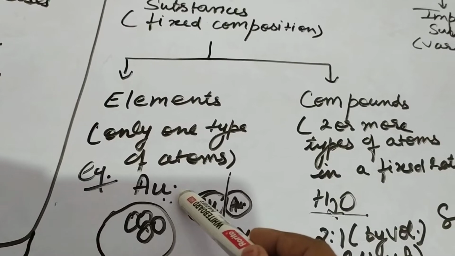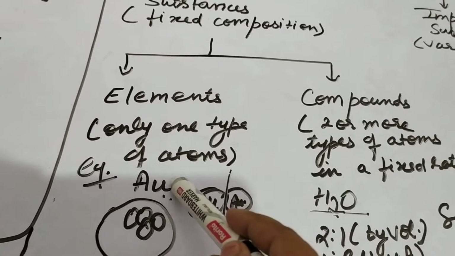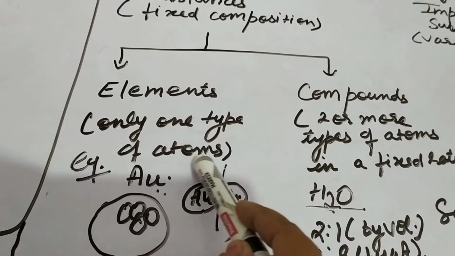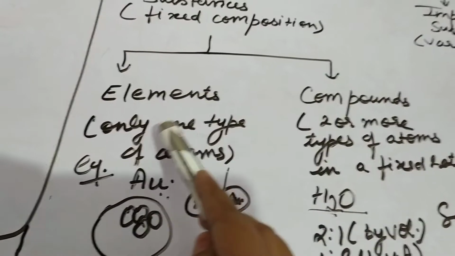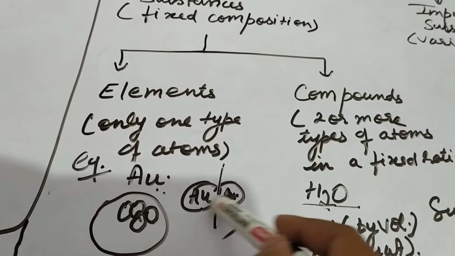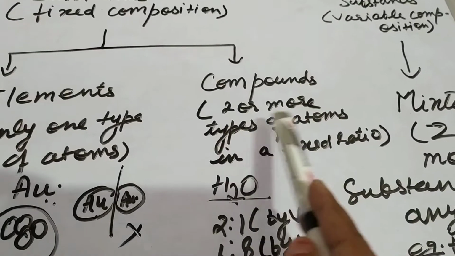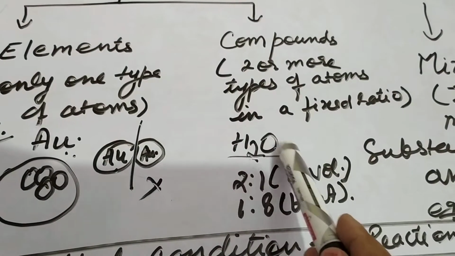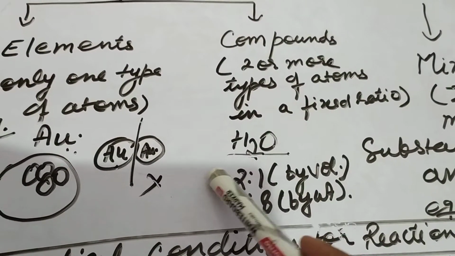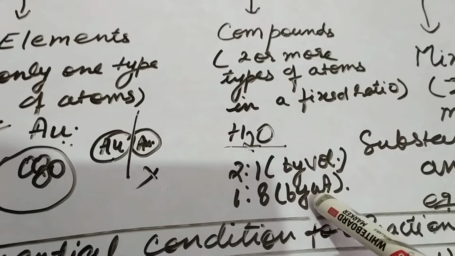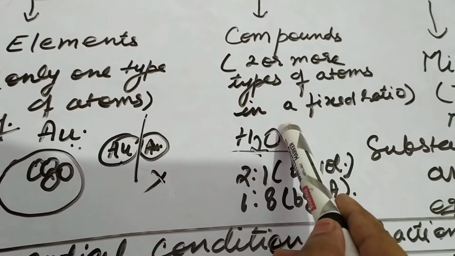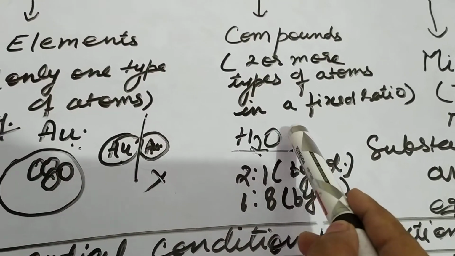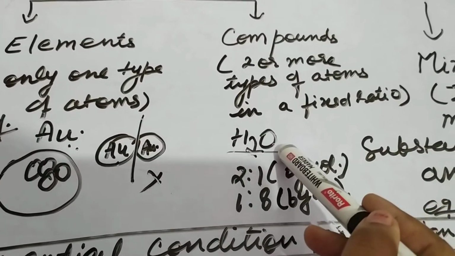Similarly, other examples are copper and aluminium. All these are elements which are constituted by many atoms. Not only one atom but many atoms constitute them, but they are all of similar type. Their properties are the same. Next, a compound is made up of two or more atoms combined in a fixed ratio, like water. Water has a fixed formula, H2O. Here the ratio of hydrogen and oxygen is always 2:1 by volume and 1:8 by weight. So whether you take tap water, river water, rain water or sea water, the formula will always be H2O. The composition of water is fixed, and therefore it is considered a compound.